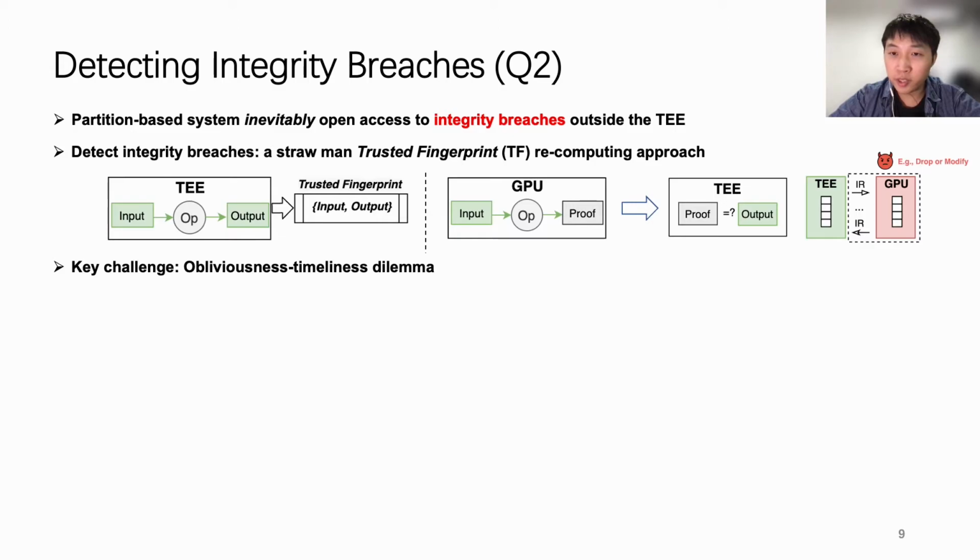However, trivially using such an approach is not feasible, because there exists an obliviousness-timelessness dilemma. On the one hand, if we use fixed fingerprints, the adversary can easily observe them and bypass the detection.